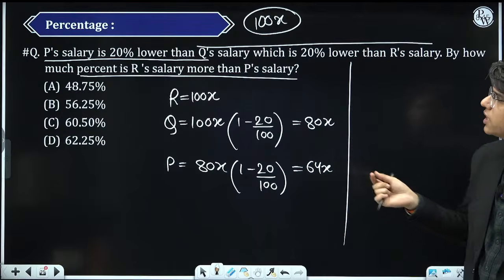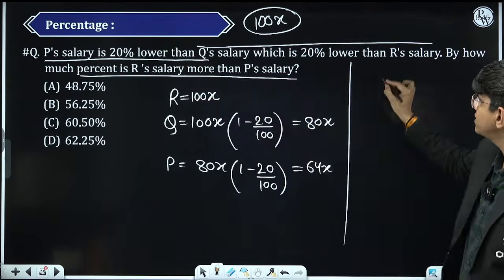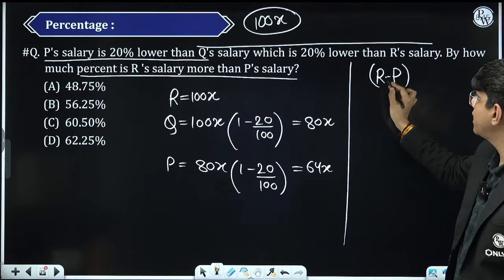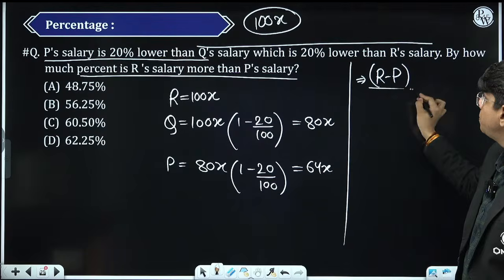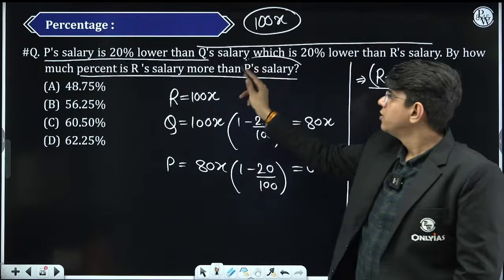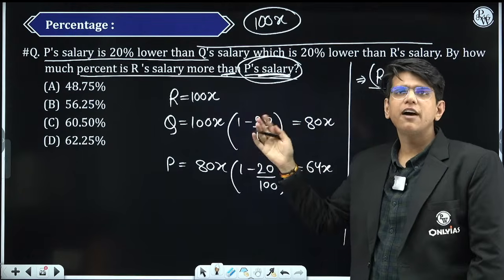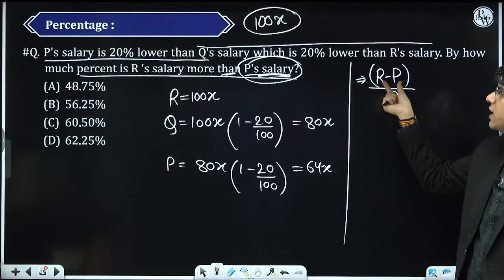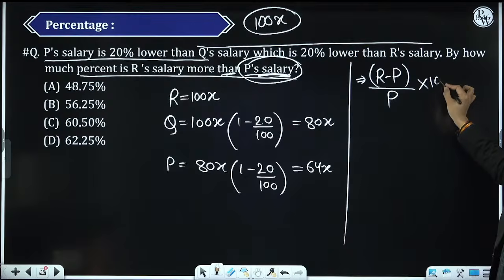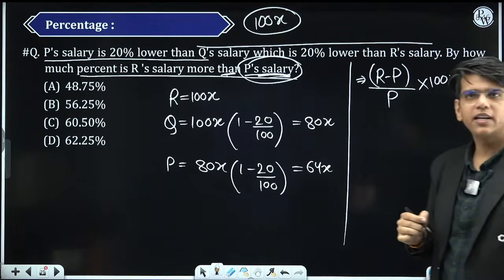The question was asking how much R's salary is more than P. That means we have to check how much the salary of R is more than P. We have to compare this with P, so everything will go to the denominator. We have to compare the difference of salary of R and P with respect to P. Whenever you want to check the percentage difference, this 1 is every time there.